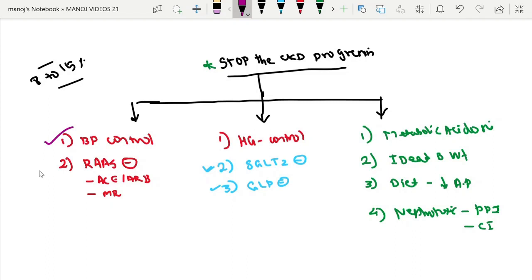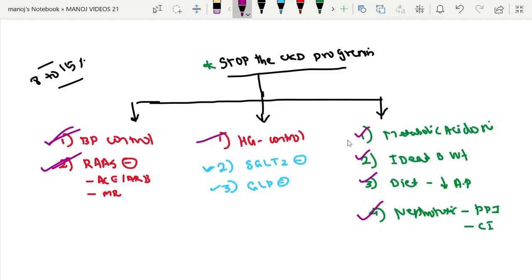one by one. But overall, the total 7 important steps related to CKD progression are BP control, RAS inhibitor, hyperglycemia control, and the 4 other parameters, which include metabolic acidosis correction, ideal body weight, diet with a reduced animal protein, low salt, and a little bit more fruit intake, and avoiding nephrotoxic drugs.